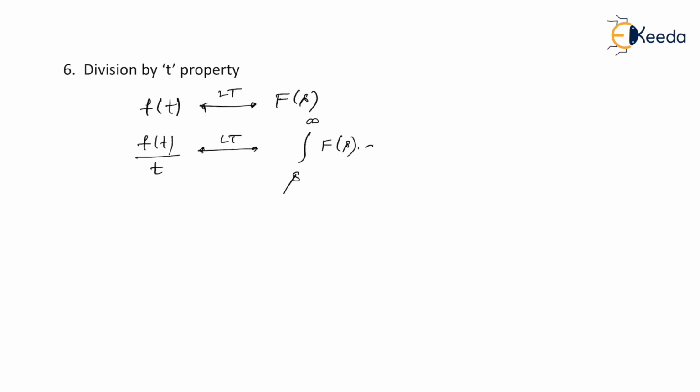So now it is a division by t property. For example, you have f of t whose Laplace is F of s. In that case, if f of t is divided by t, and therefore it is called division by t property, a Laplace transform is simply integration from s to infinity F of s ds. Let me tell you, this property is not that important, but the only thing is that you should know all the properties of Laplace transformation, so we have taken this property.